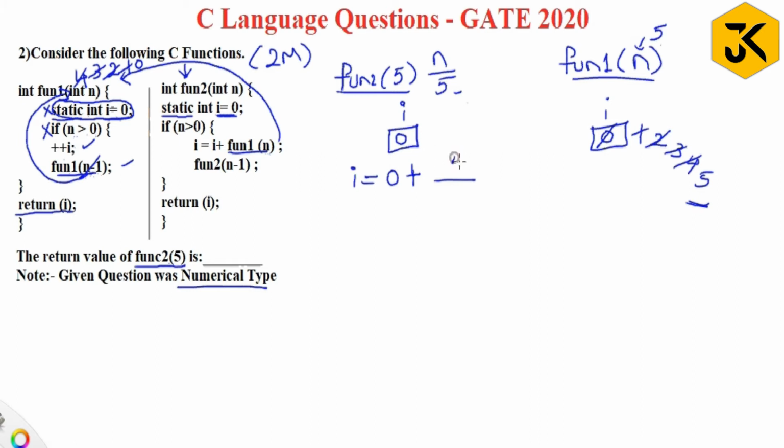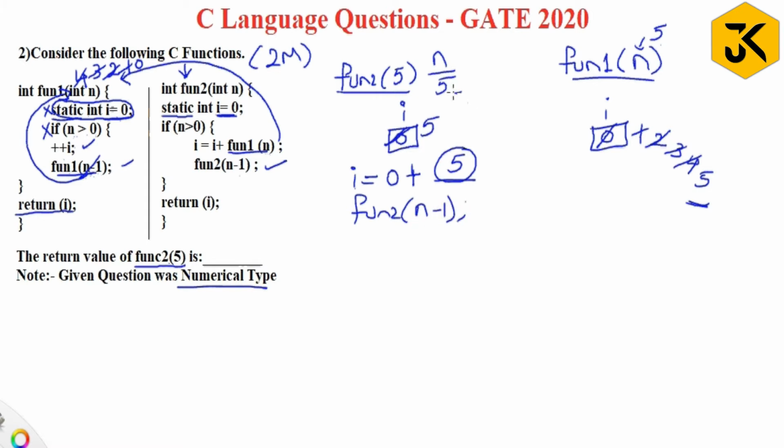That 5 it is going to pass to here. So i equal to 0 plus 5. What is 0 plus 5? 0 plus 5 is 5. Within this function it is going to change to 5. Now it is going to execute function 2 of n minus 1.